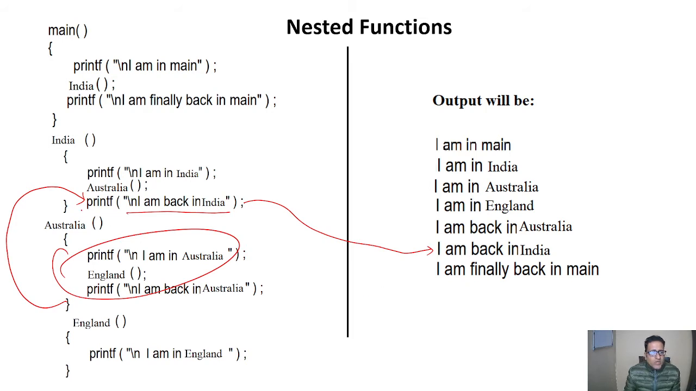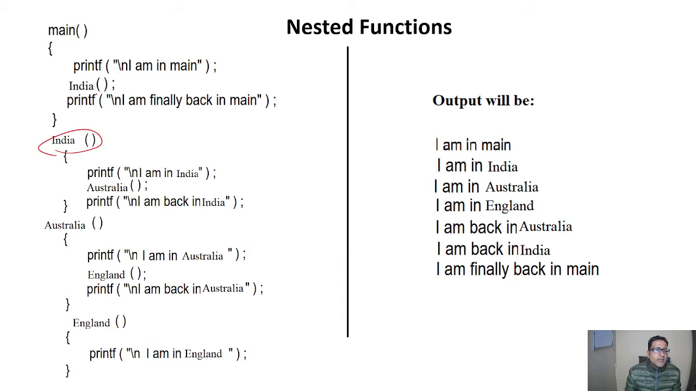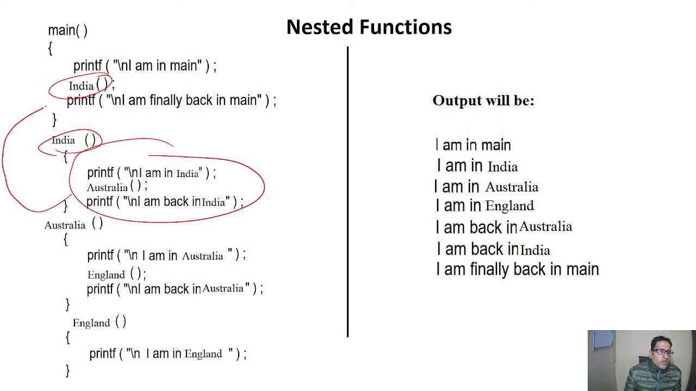So after fulfilling these, we find the braces, and the control will again go to the main function, as India is called in the main function. So after fulfilling these things, our control will go to the main function. Here we can see it is printed that "I am finally back in main." So this will be printed here.